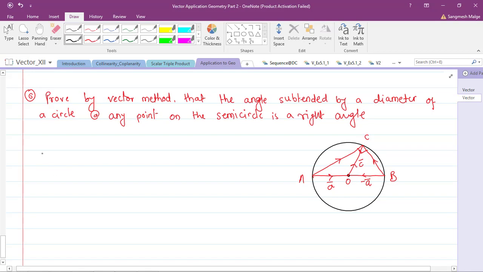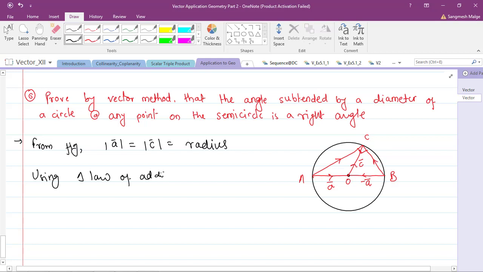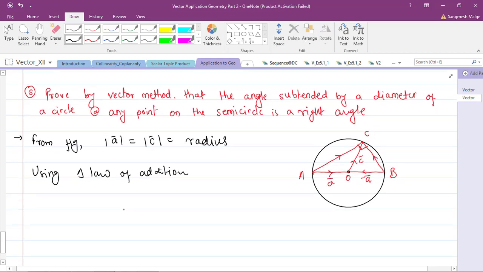Okay, let's prove this now. From the figure, you can see that mod of A bar and mod of C bar are the same because these are radii of the same circle. Now, using the triangle law of addition, can you tell me what AC bar equals?